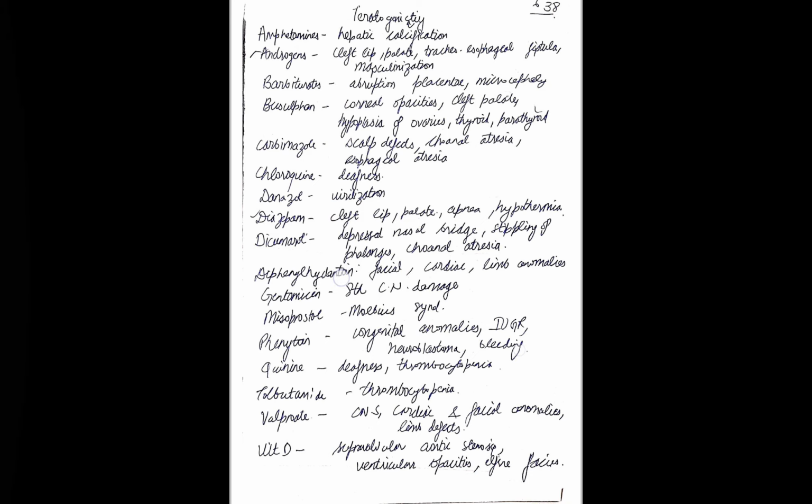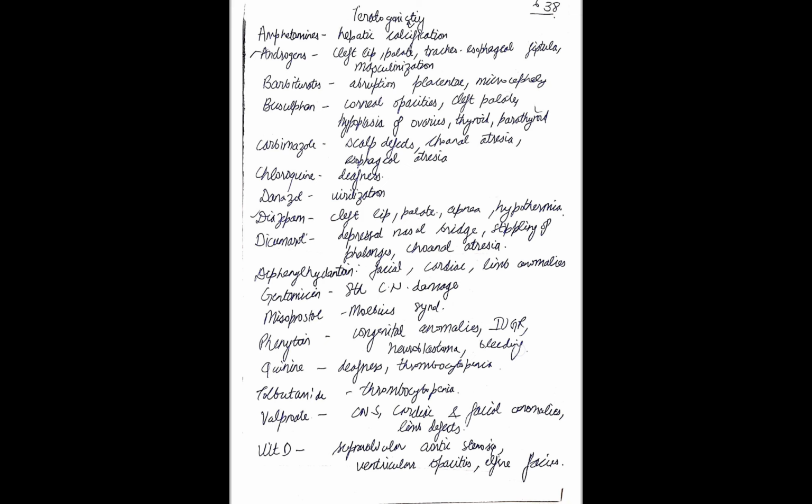Then diphenylhydantoin. Diphenylhydantoin can cause facial, cardiac, and limb anomalies. Gentamicin, that is aminoglycosides, causes 8th cranial nerve damage. Misoprostol and mifepristone are used in abortion cases. Misoprostol can cause Mobius syndrome, M for misoprostol, M for Mobius syndrome.